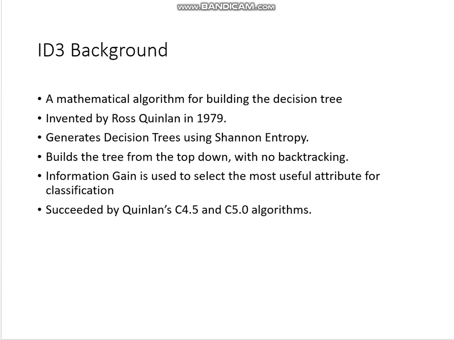It builds the tree from the top down with no backtracking, as we have seen that the decision tree is a top-down non-recursive approach. Information gain is used to select the most useful attribute for classification, succeeded by Quinlan's C4.5 and C5.0 algorithms. So these are the advanced versions of the ID3 algorithm.